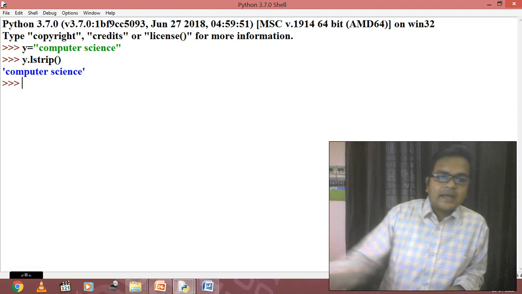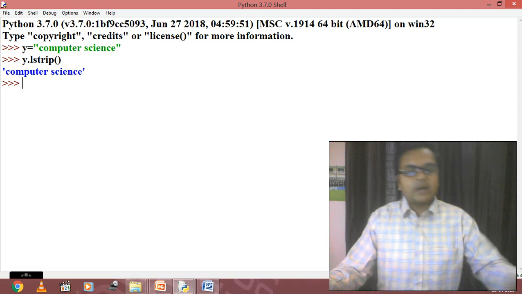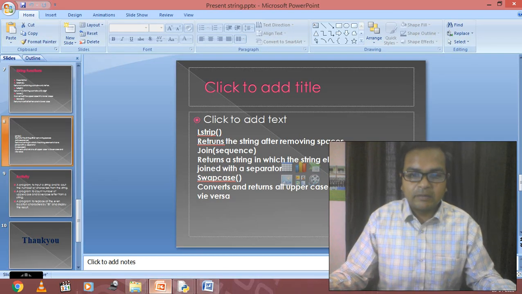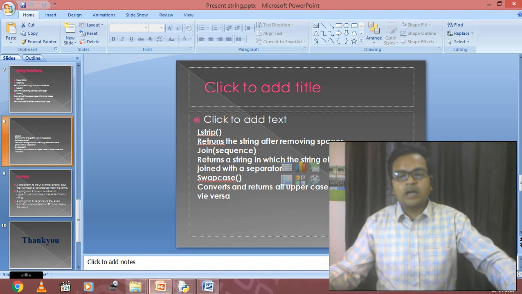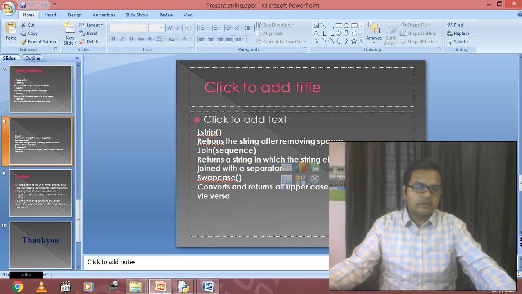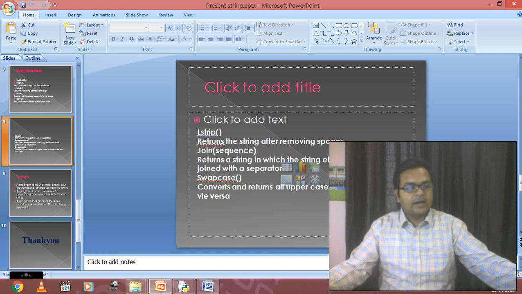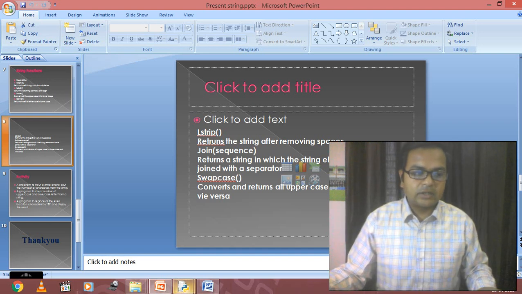Clear? Next we have the swap case. Now the function swap case is basically what? Swap case, student, कैसे work करता है that we will check. What it will do, it converts and returns all the uppercase to lowercase and vice versa. अपर केस को लोअर केस में कन्वर्ट करेगा और लोअर केस को अपर केस में कन्वर्ट करेगा. That actually is a way that how you are going to use the swap case function. Clear?